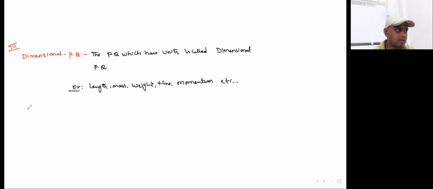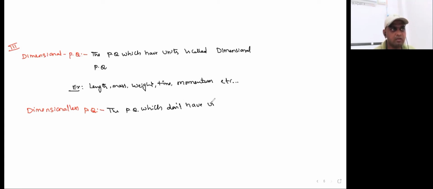And coming to the dimensionless physical quantities, these do not have units. The physical quantity which does not have units is called a dimensionless physical quantity.